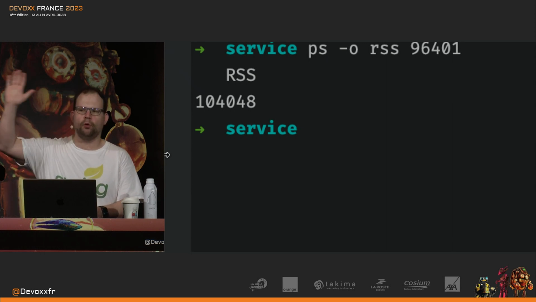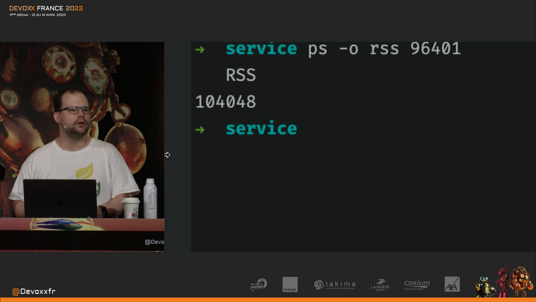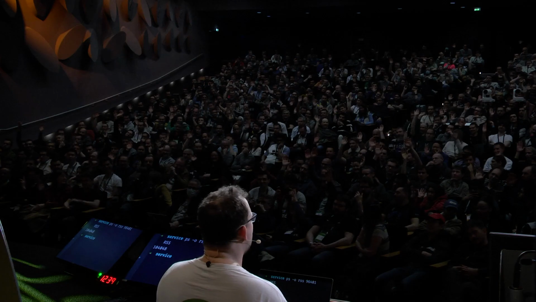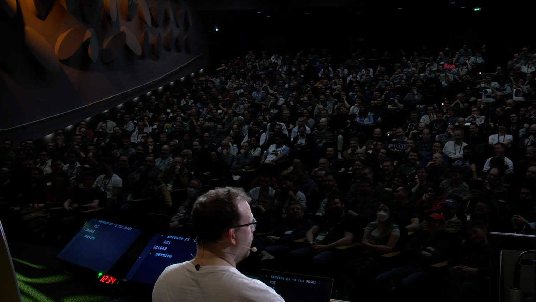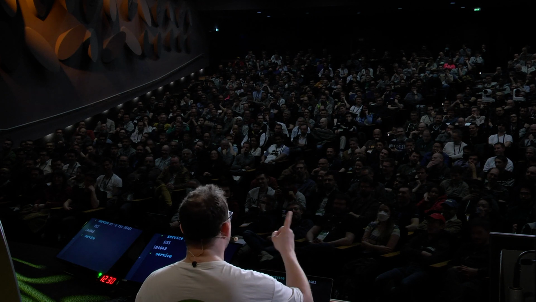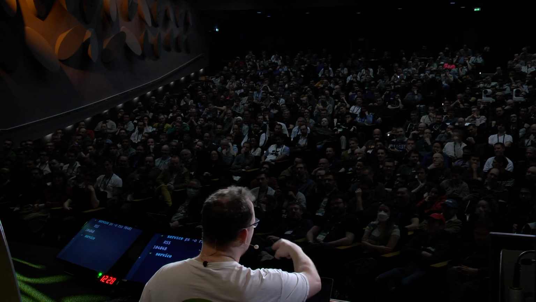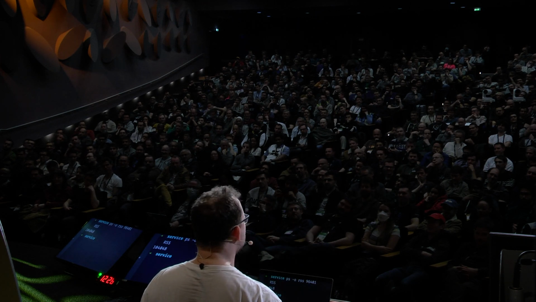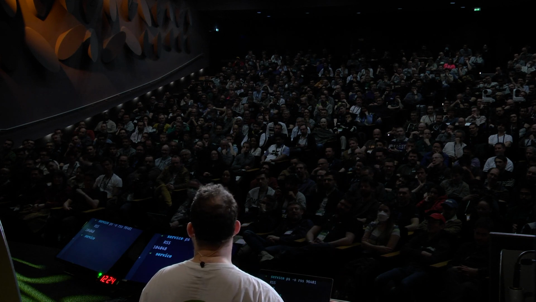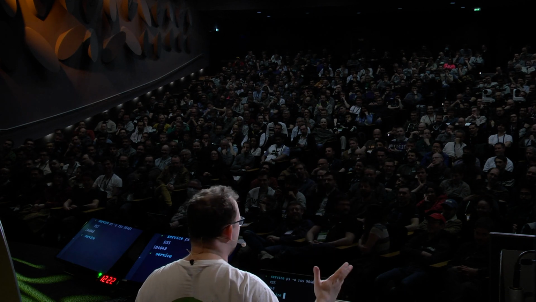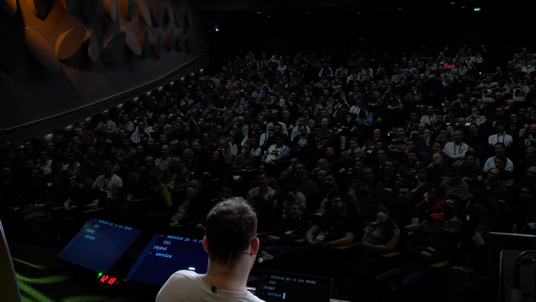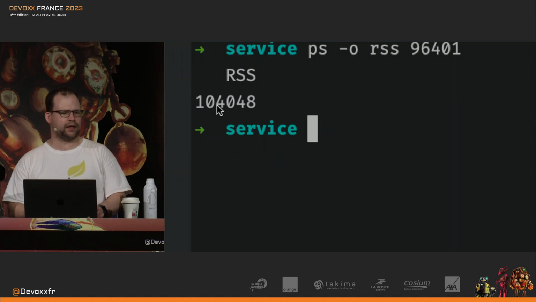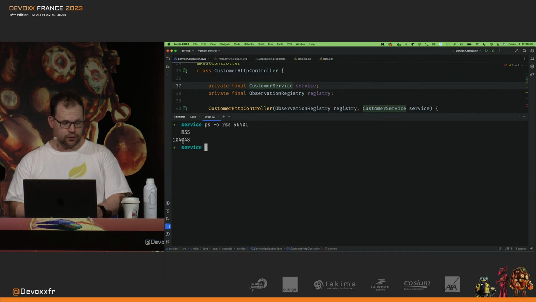Just raise your hand if it's more than 100 megabytes. Yeah, I mean, the rest of you are lying. It doesn't matter what you're doing on Java, it takes more than 100 megabytes. On the other direction, how many of you have ever seen Slack take less than 100 megabytes? I mean, I haven't, but it's possible. Okay, good. So this is like a fifth of a Slack, right, or something like that. It's very, very good to have that.